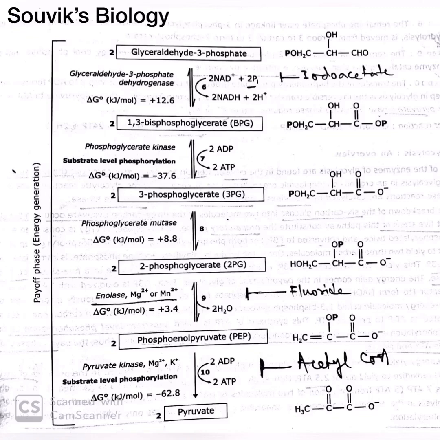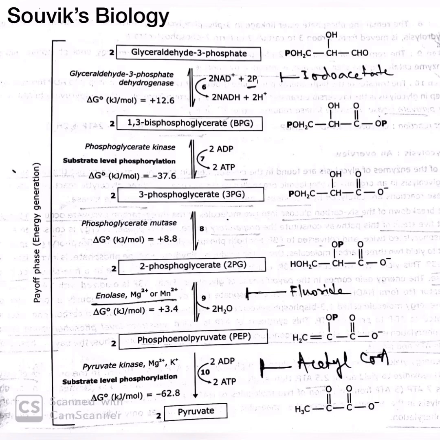Okay, a total of 8 ATP is produced from glycolysis. What are the 8 ATP? We have to know also the calculation of ATP. At the first step, from glucose to glucose 6-phosphate, 1 molecule of ATP is used, and in the third step, 1 molecule of ATP is used.